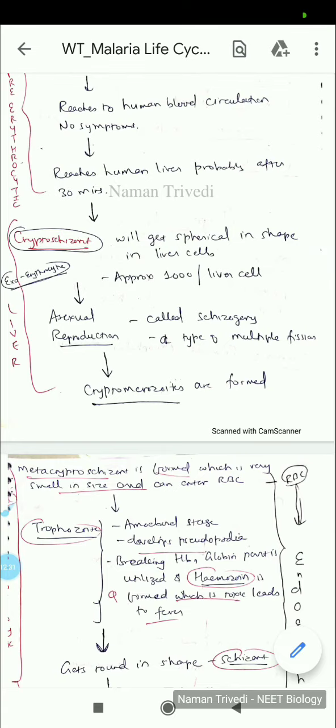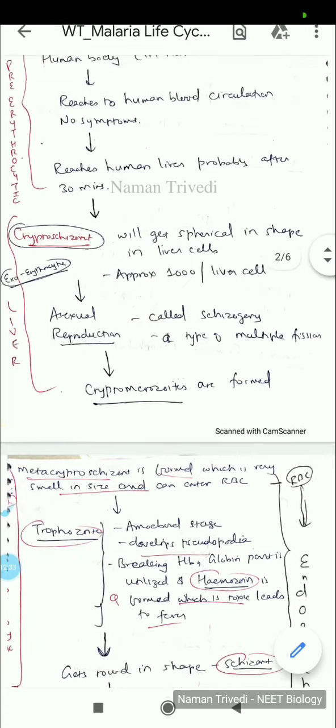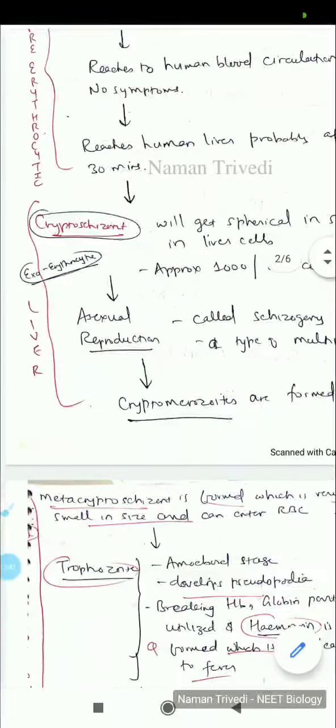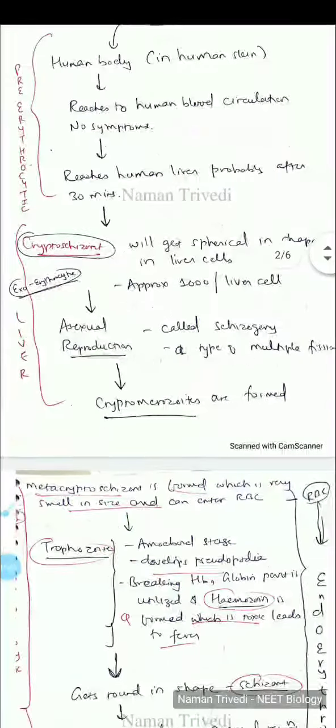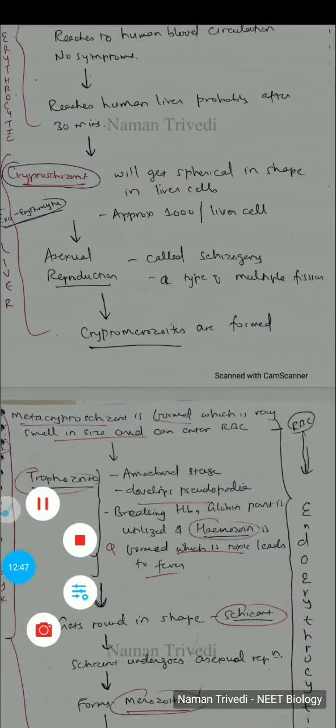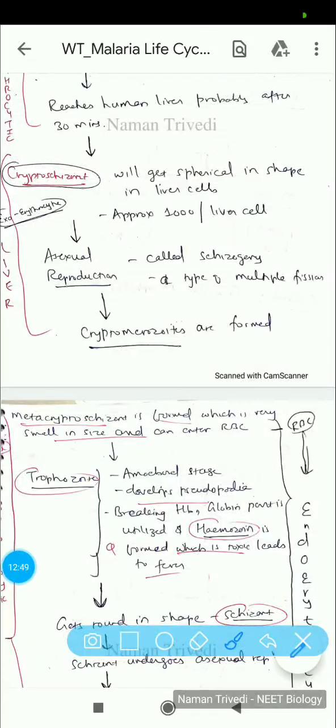As you know, our syllabus is not advanced; they are still putting out 5-10-year-old information. So it is also exoerythrocytic and also termed as the liver stage, as you can see in my notes over here. Basically these 1000 cryptoschizonts will now undergo asexual reproduction, because protozoans can also have a sexual stage. The asexual reproduction is termed as schizogony.